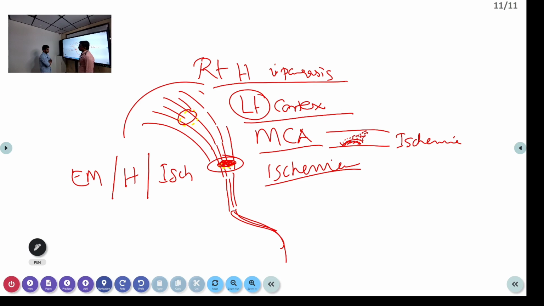So the patient is a known case of systemic hypertension. So hypertension is one risk factor. Then another risk factor is dyslipidemia, but the patient has not been diagnosed. So dyslipidemia can be there. Is he diabetic? No, sir, he's not. So these are the risk factors. Now, why does the patient develop this type of problem?